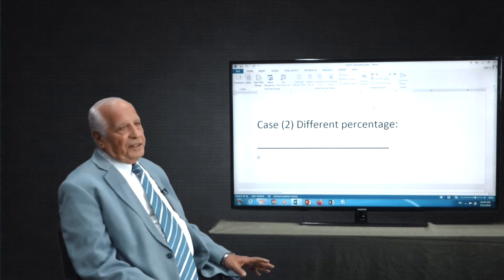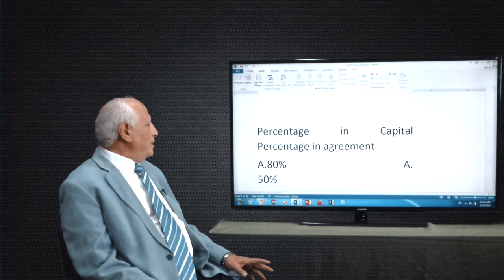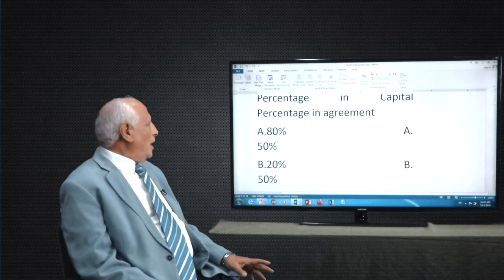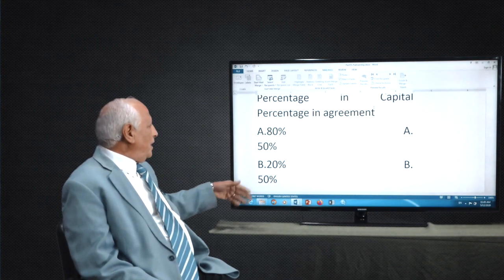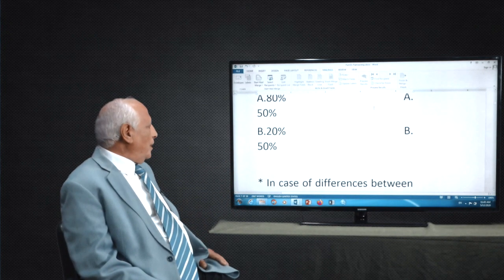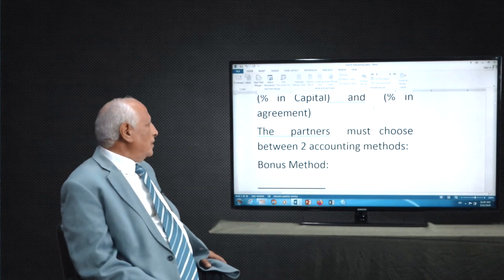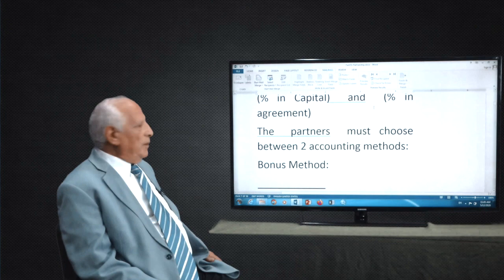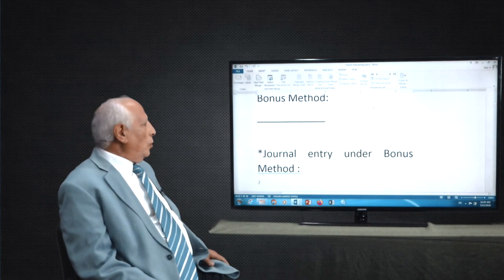If you have differences between these two percentages, what are we going to do? Look at this one here. We have for A, 80%, and B 50, and this one here, we have to look at it. In case of differences, we must choose between two accounting methods, the bonus method or the other one, we call it the goodwill method.